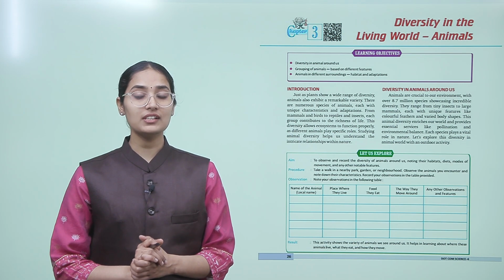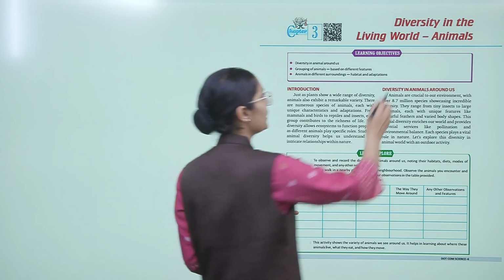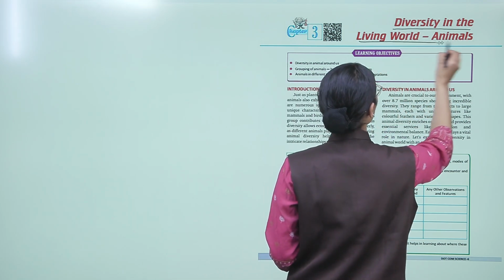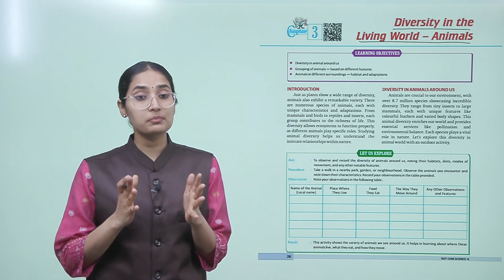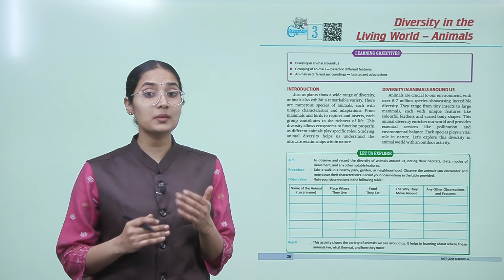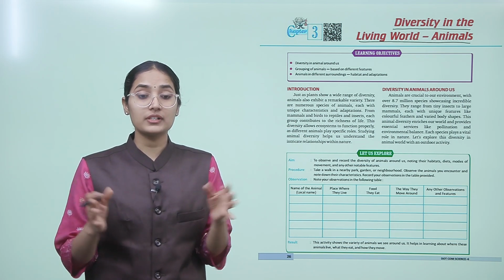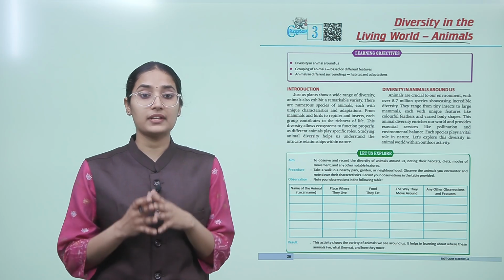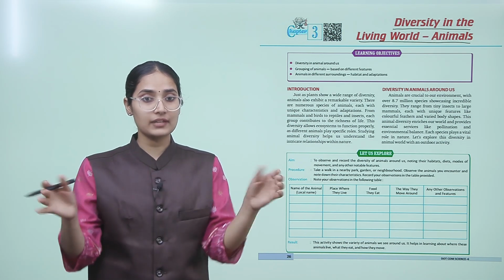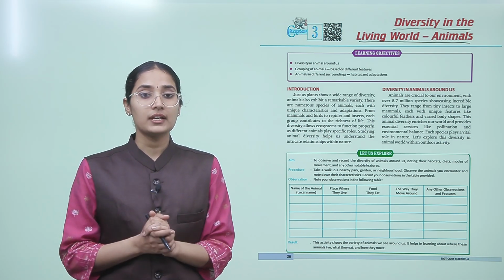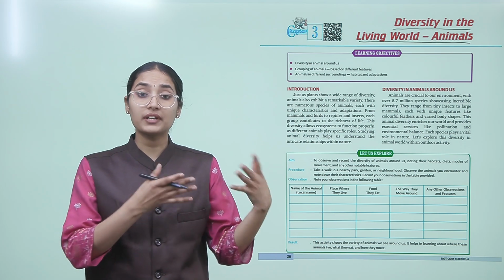So today we will learn about diversity in the living world, that is for animals, okay? As in the last chapter, we studied diversity in the living world of plants. Today in this chapter we will learn about animals. What are the various animals that are around us? We'll learn about the diversity in the animals around us. Then we will see the grouping of animals, how we group these diverse animals based on different features. And how these animals differ with respect to their surroundings, their habitats and adaptations.